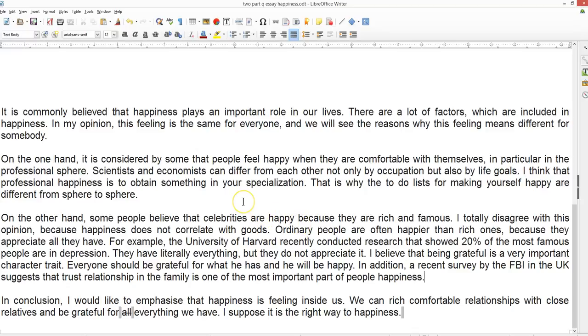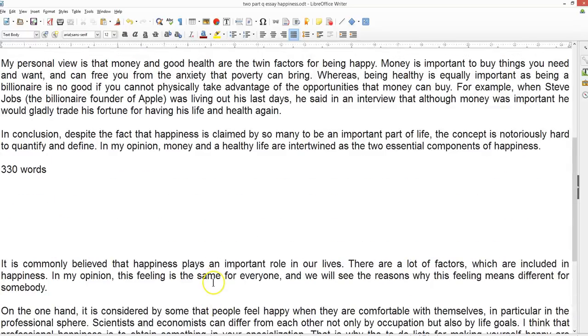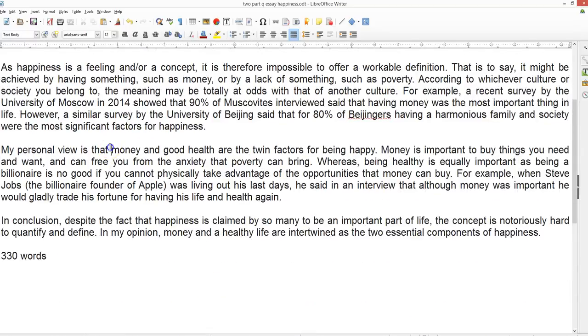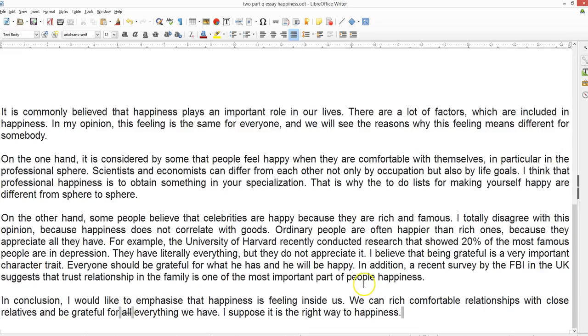Now, again, this is like trying to discuss both views, which you don't really actually need. I would just do as I did here. I think that the factors are money and good health, and then say why. Because it's important to buy things. If you're healthy, you can take advantage of it, and then an example. So this kind of talks about what some people think, but we don't really care what some people think. We want to know what you think.